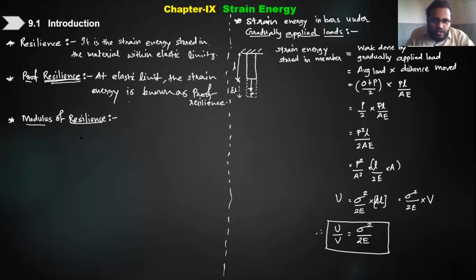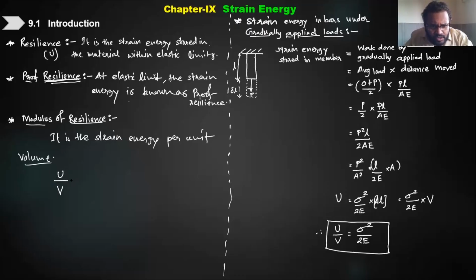Now, what is modulus of resilience? If I calculate the resilience, or the strain energy, per unit volume, then we call it modulus of resilience. So it is the strain energy per unit volume. It is denoted by U, and the unit is joule per meter cube.